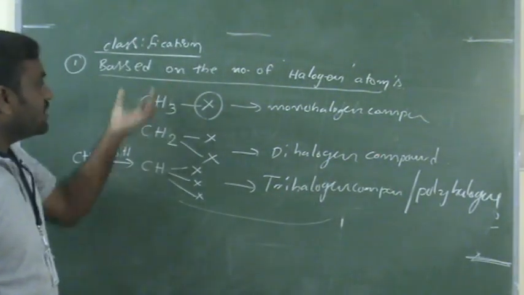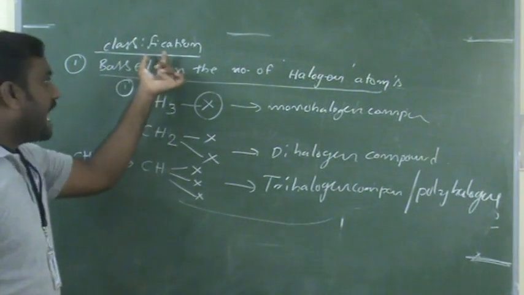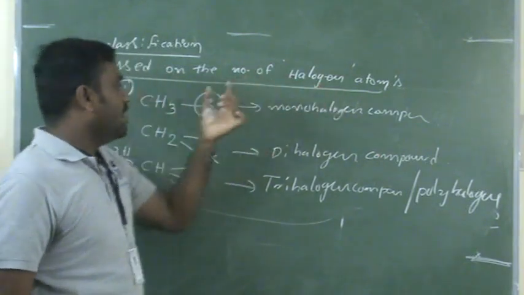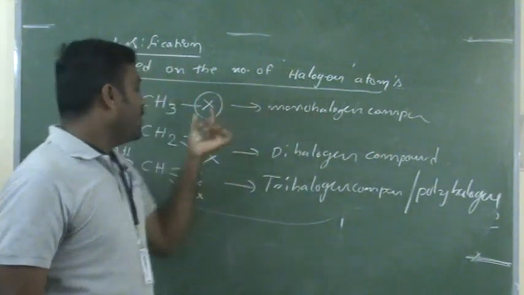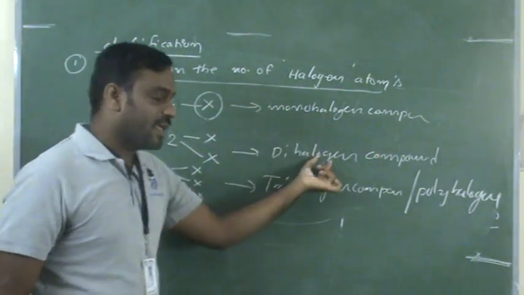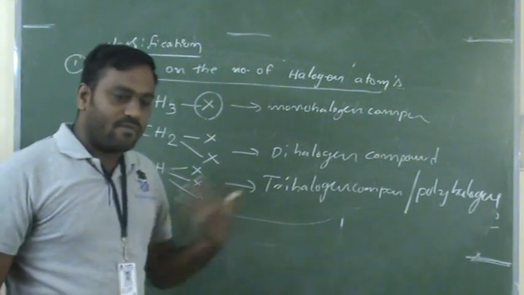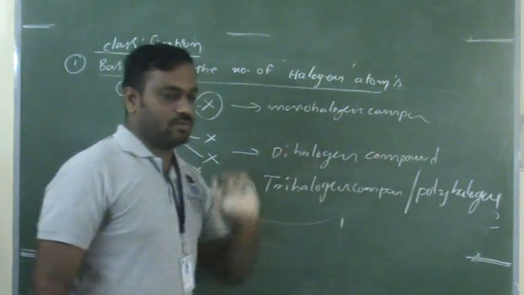This is the first criterion to divide halogen compounds, based on the number of halogen atoms. If only one halogen atom is attached, it is called monohalogen. If 2 halogen atoms are attached, it is called dihalogen. If more than 2, maybe 3 or 4 or 5 are attached, it is called polyhalogen.